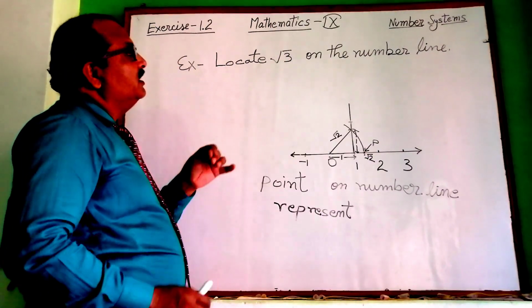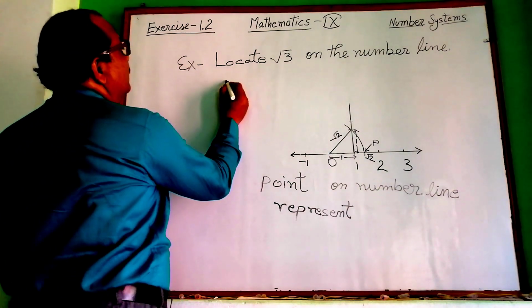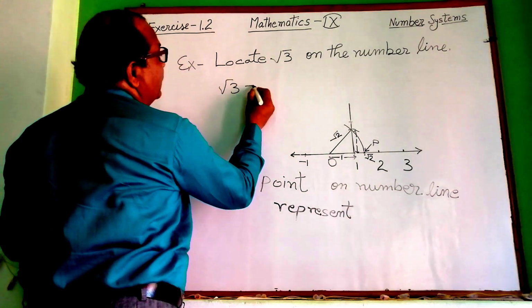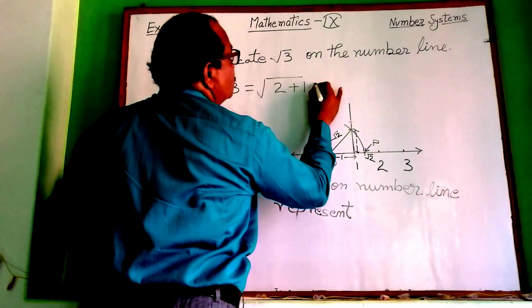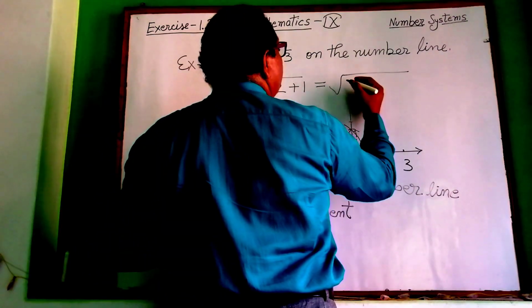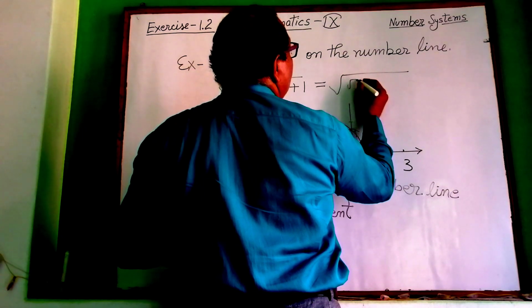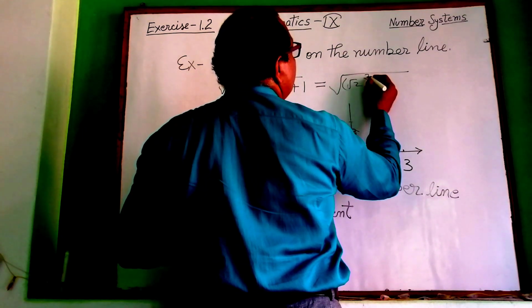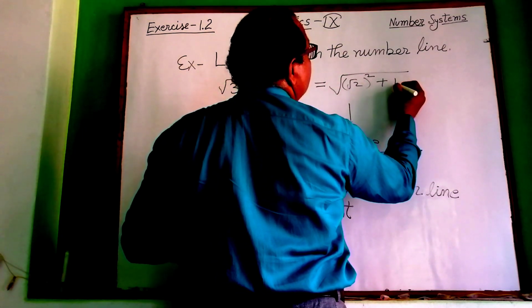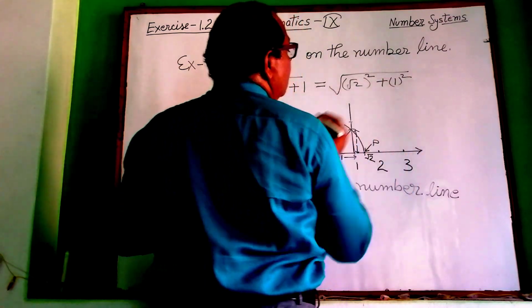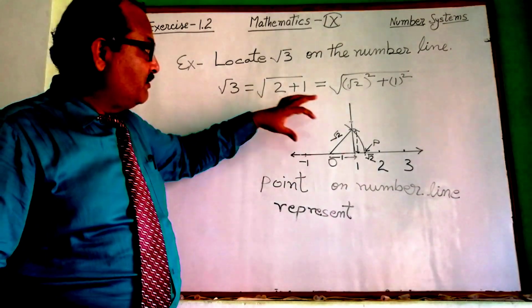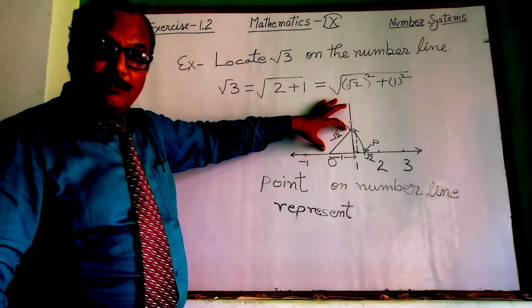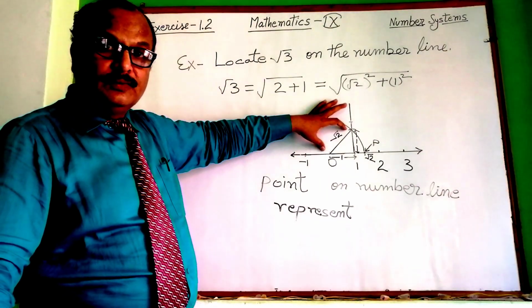For representing this one, root 3 can be rewritten as 2 plus 1. So this 2 can be written as root 2 whole square plus 1 square. Now you can see I obtained in the previous question the value of root 2. The hypotenuse is root 2.